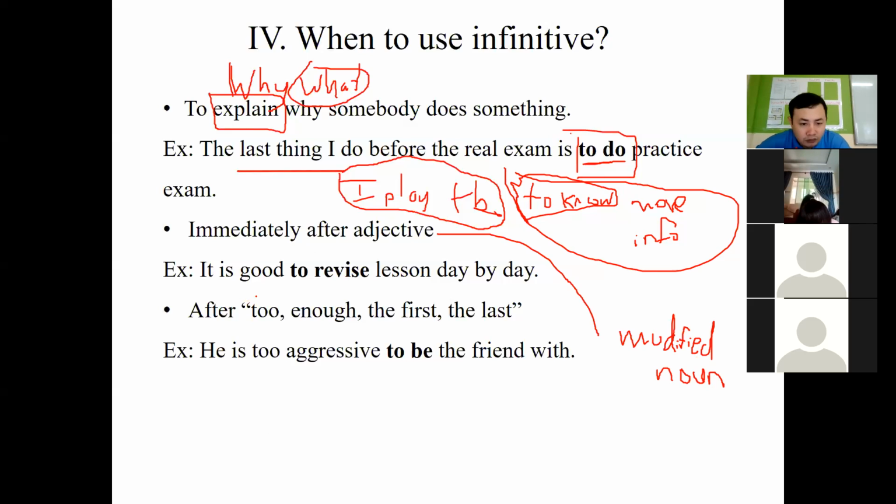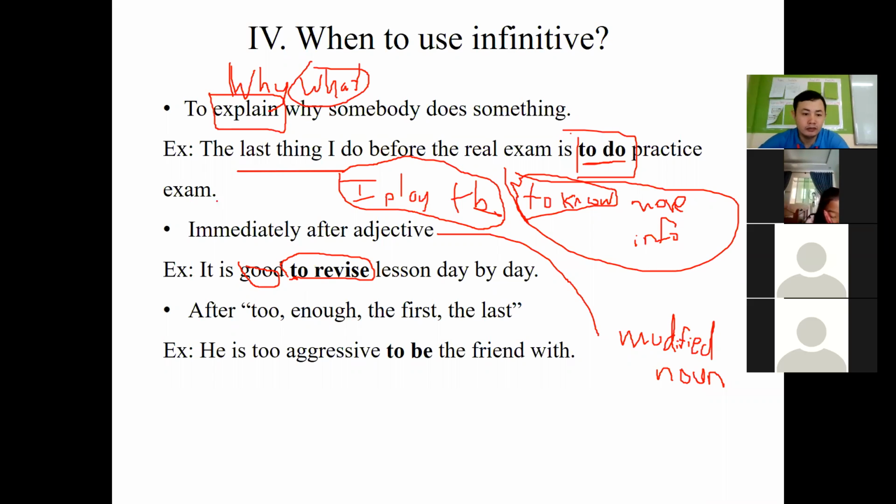So here, where is the adjective? Good, right? Good here is the adjective. So after the adjective, we need to use to infinitive here. So to revise. It is good to revise lesson day by day.